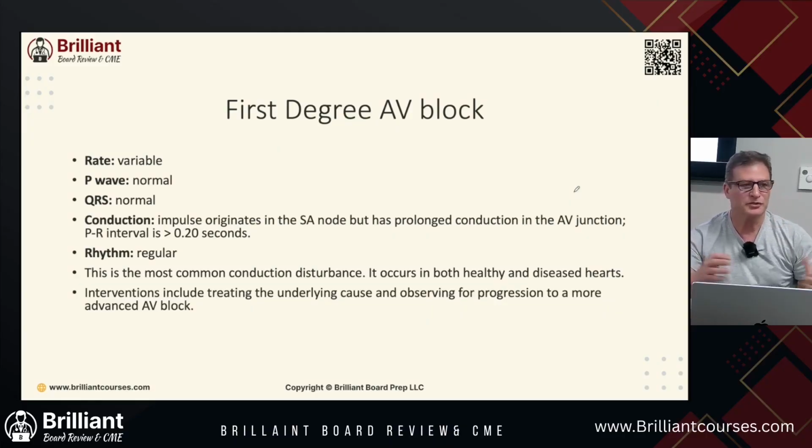Now, do you really treat this? No. Do you want to avoid some medications? You may need to avoid a beta blocker, and you may want to avoid a calcium channel blocker, because those are going to delay it even more. You're probably going to need expert assistance to discuss this. Maybe the beta blocker is very important for this patient and other things they have, and you have to discuss how you're going to manage this patient. But you want to avoid things that are going to slow down that SA-AV node conduction.